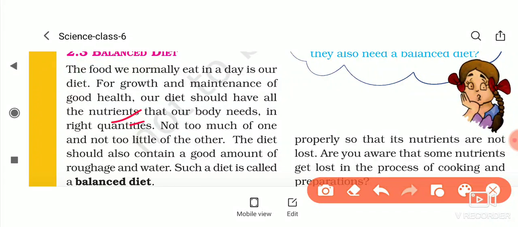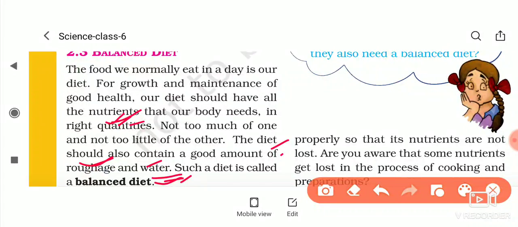Means whichever nutrients you intake, these nutrients should be in the right quantity. The diet should also contain a good amount of roughage and water. Such a diet is called balanced diet. Roughage, like salad and so on, provides you cellulose which helps in removing the waste from your body, and this is called balanced diet.